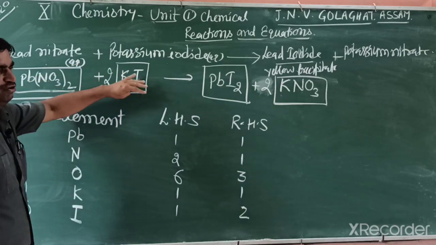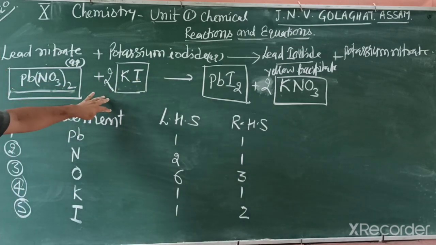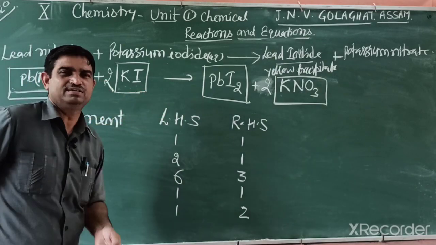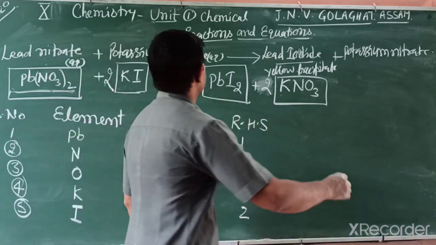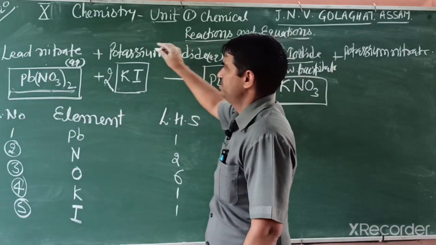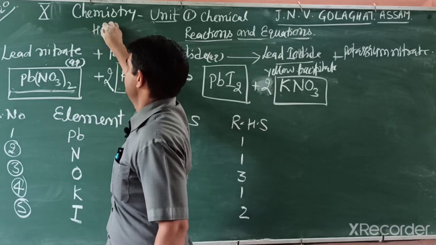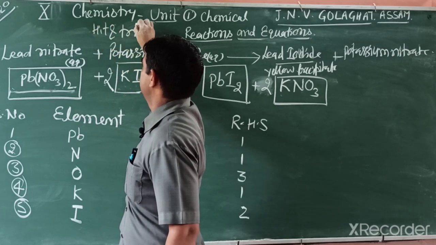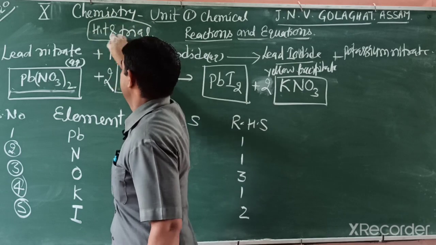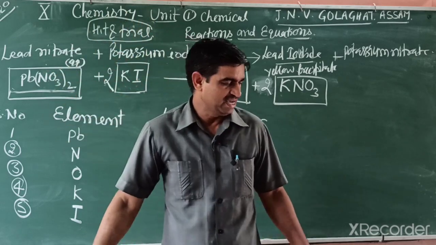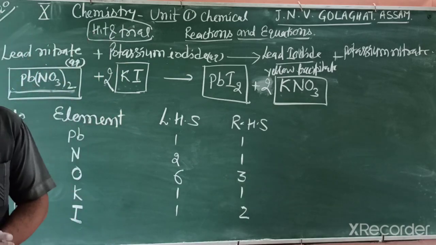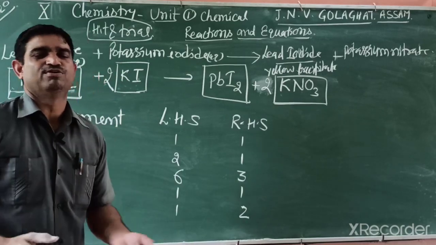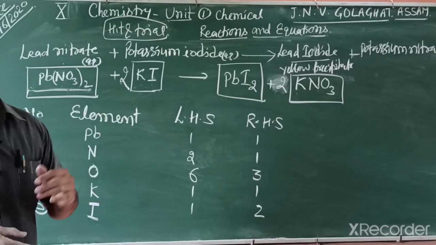So students, in such a way you can balance. First you make the box, then you identify which element has the most difference. You multiply a coefficient by observing, and this method is known as the hit and trial method. Balancing a reaction by hit and trial is like when we play cricket: if a batsman is out on the first ball, he says this ball is a trial ball, please give me another ball.